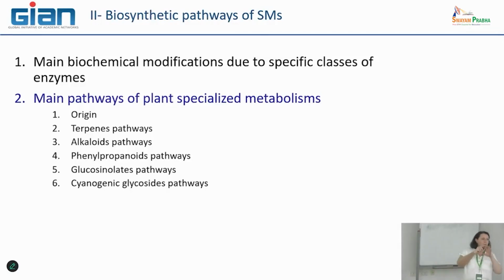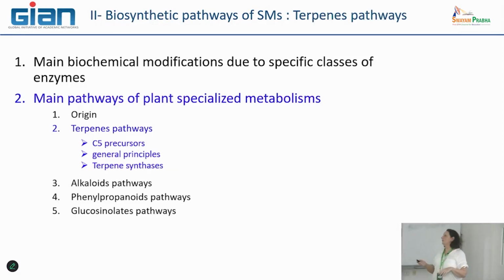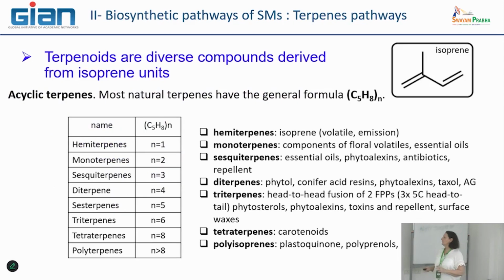Okay, so now you have the global idea, so I can give some detail of a specific metabolic pathway, and I want to share with you different things concerning the terpenes pathway, because they are very specific in plants. Terpenes are present in all organisms, including animal kingdoms, fungal kingdoms, and so on. So they are all able to produce terpenes, for example, sterols. They are obliged to be present for the cell membrane, for example. So what is different in plants than in other eukaryotic cells, because they are very specific. In fact,